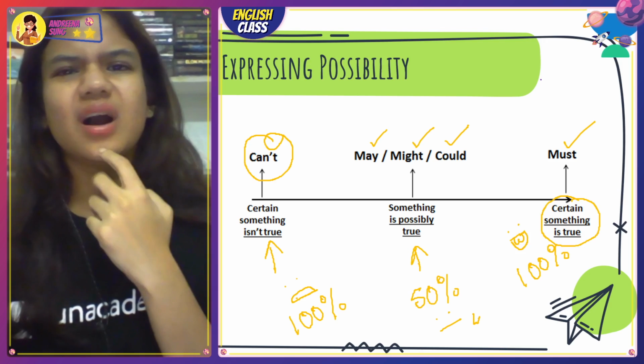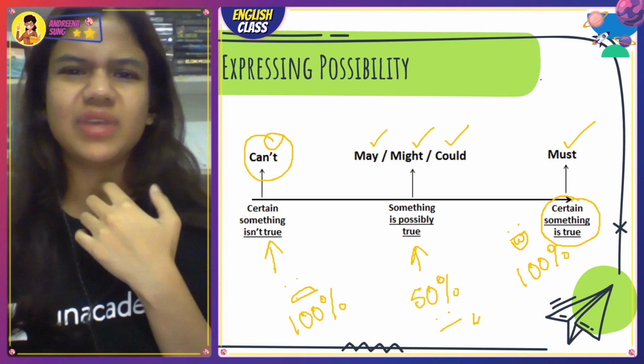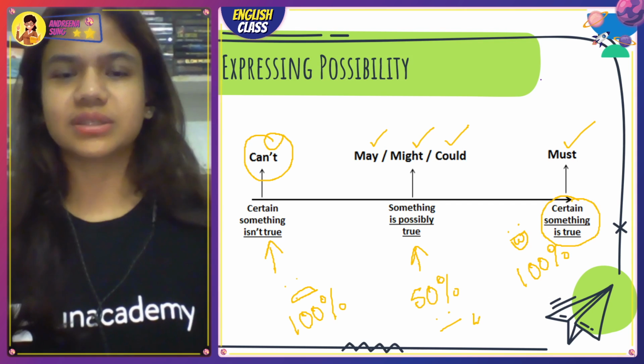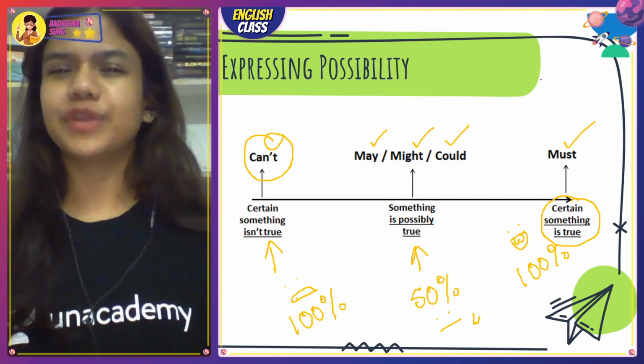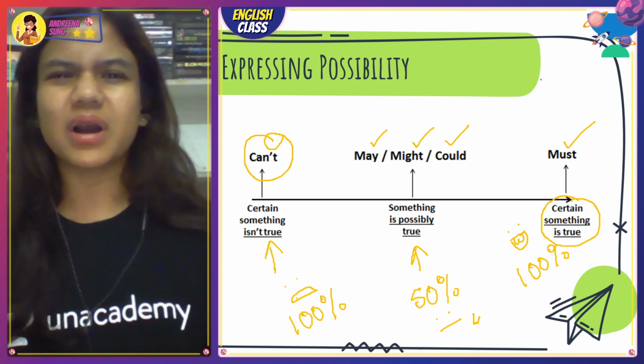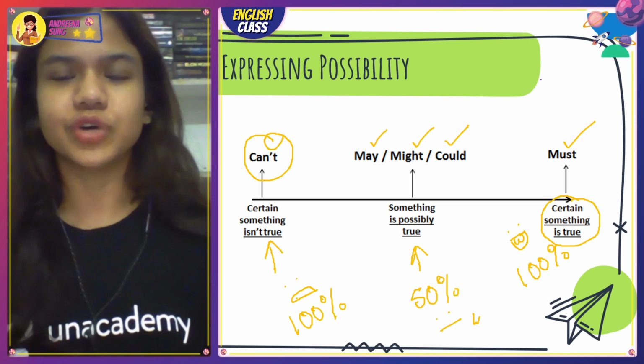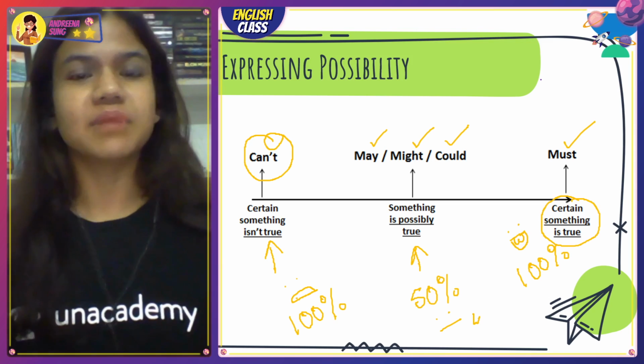Possibility. Yaar, I don't think we can go to the market today. My leg is broken. We can't go, right, you're 100% sure. When you're 50-50 there, I think we may go to the market, we might go to the market, or we could go to the market if I get free from work. And must, yaar, we must go to the market.